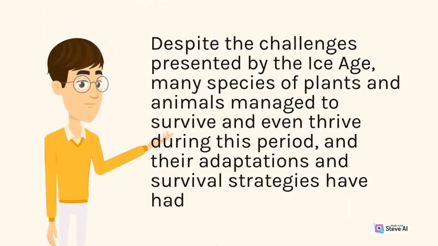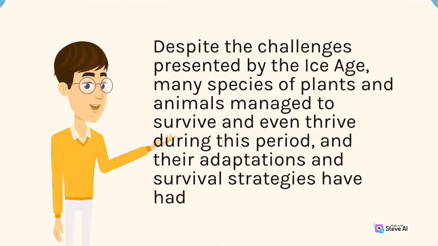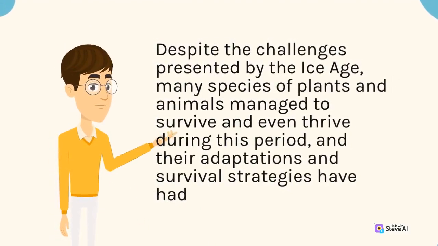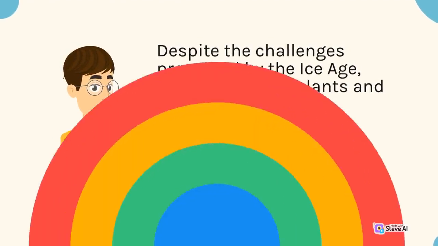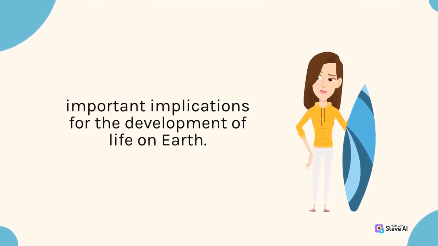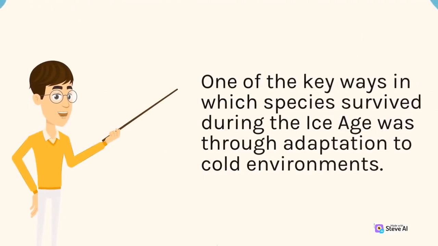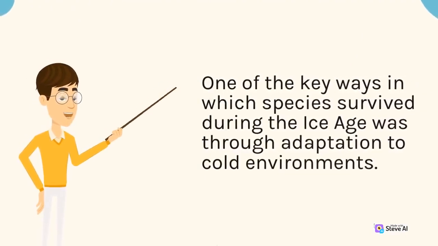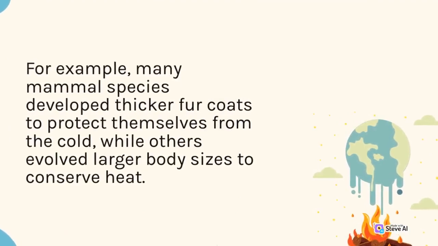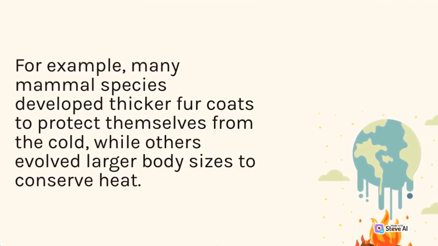Despite the challenges presented by the Ice Age, many species of plants and animals managed to survive and even thrive during this period, and their adaptations and survival strategies have had important implications for the development of life on Earth. One of the key ways in which species survived during the Ice Age was through adaptation to cold environments. For example, many mammal species developed thicker fur coats to protect themselves from the cold, while others evolved larger body sizes to conserve heat.